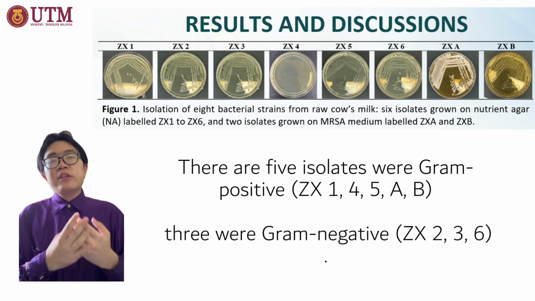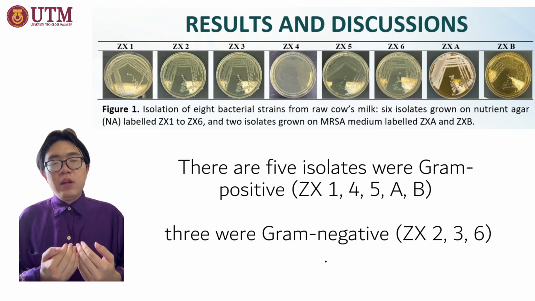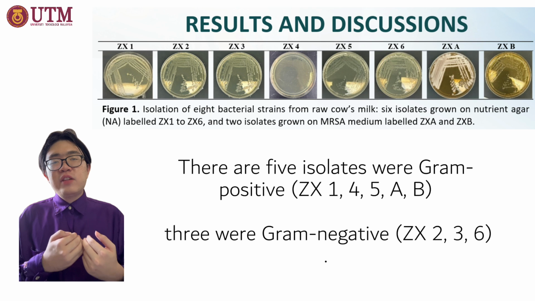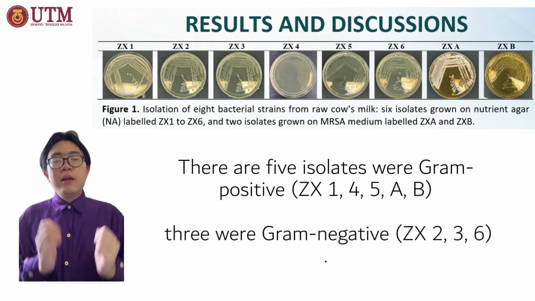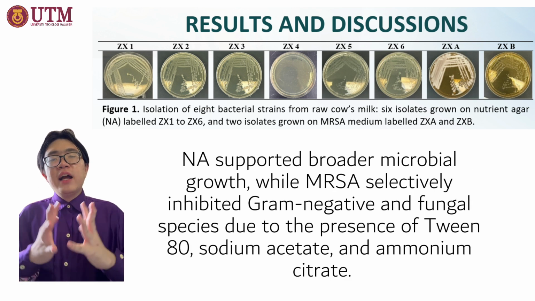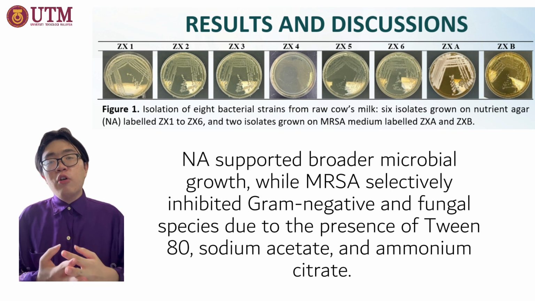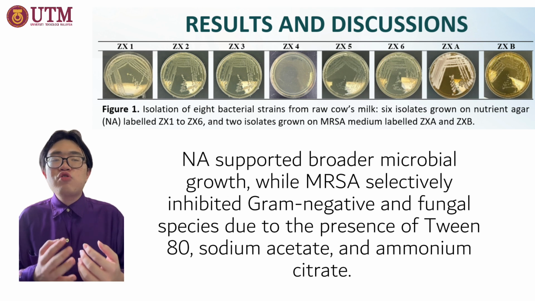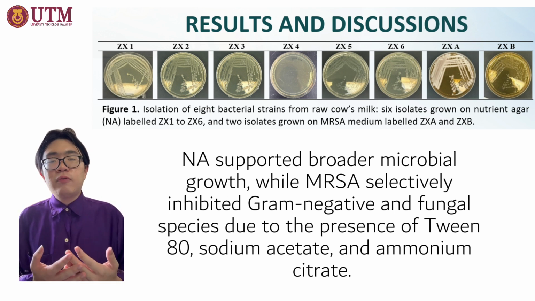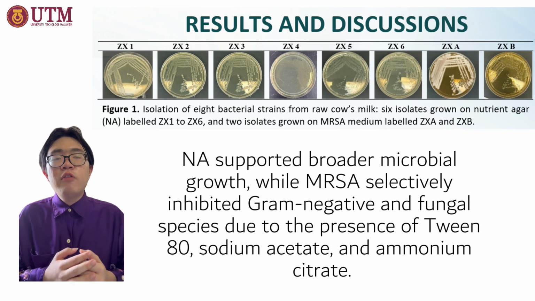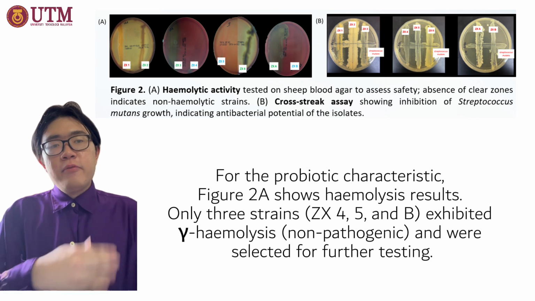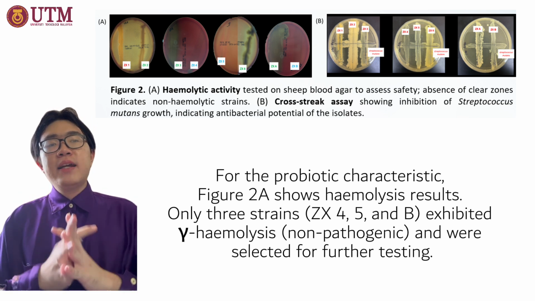There are 5 isolates that were Gram-positive bacteria, which are ZX1, 4, 5, A and B, while the other 3, ZX2, 3 and 6, are Gram-negative bacteria. Nutrient agar supported broader microbial growth, while MRS agar selectively inhibits Gram-negative bacteria and also fungi, due to the presence of Tween, sodium acetate and ammonium citrate that can suppress the growth of Gram-negative bacteria.